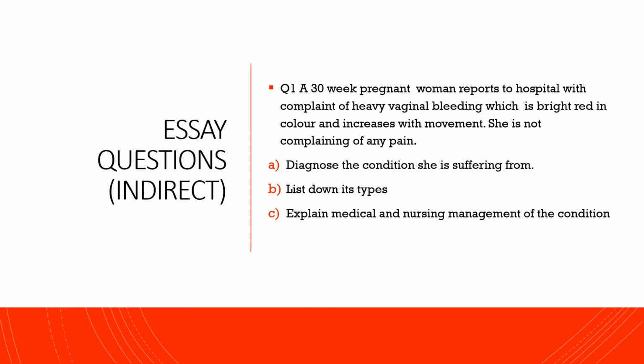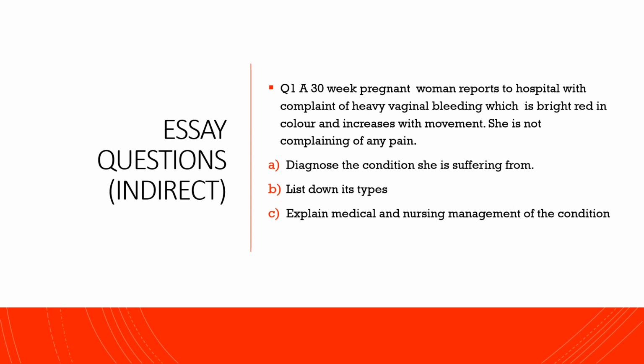Now let's go through the scenario and what we can identify from it. A 30 weeks pregnant woman reports with complaint of vaginal bleeding. It suggests that this lady is a case of antepartum hemorrhage, because if you remember the definition, it says any bleeding after 28 weeks of pregnancy is considered as antepartum hemorrhage. So we got that this is a type of antepartum hemorrhage. Now we have to identify whether this is placenta previa or abruptio placenta.